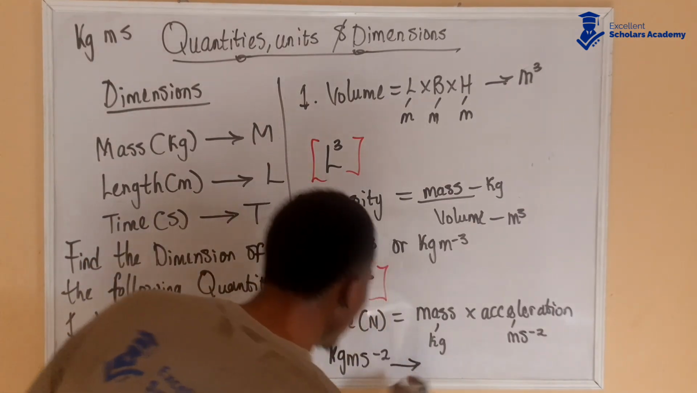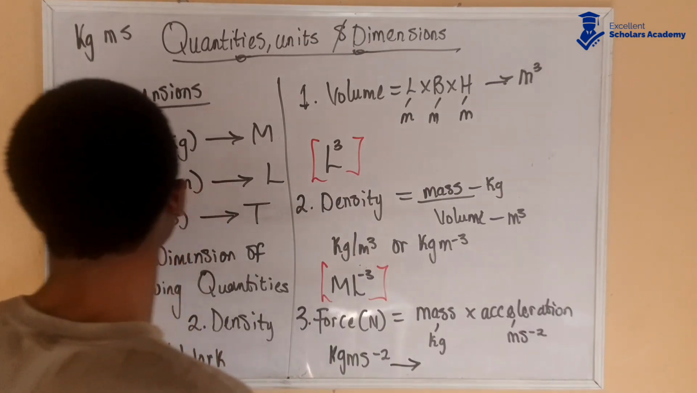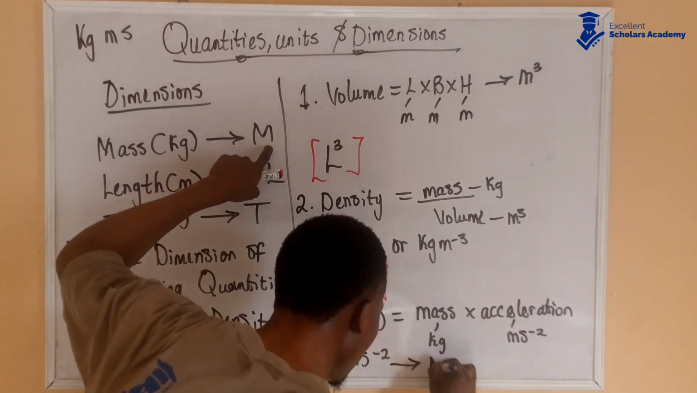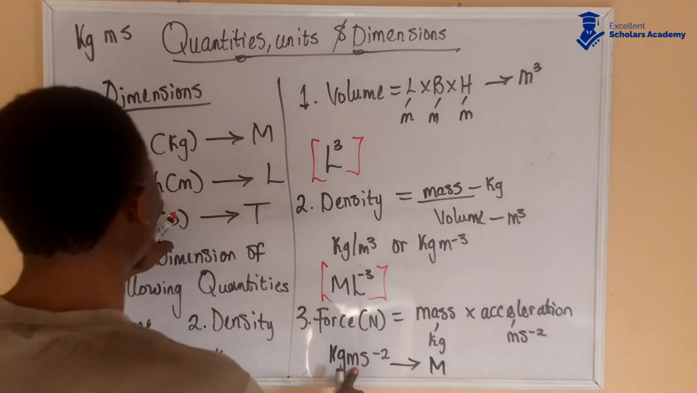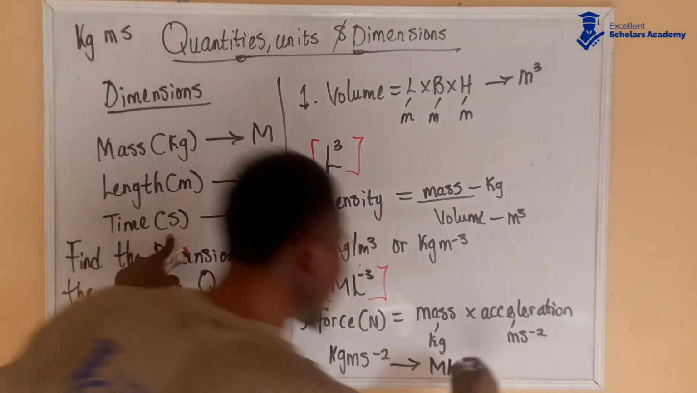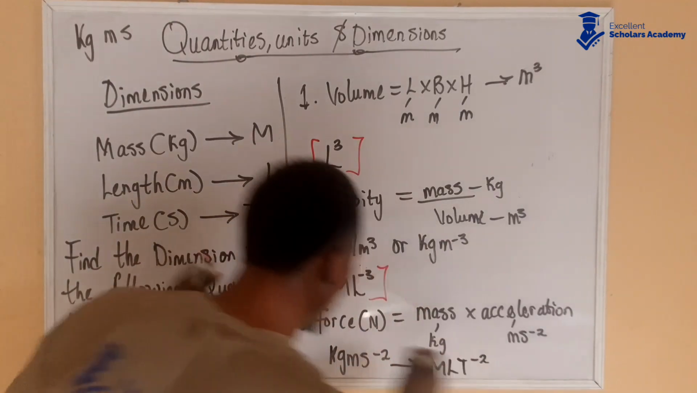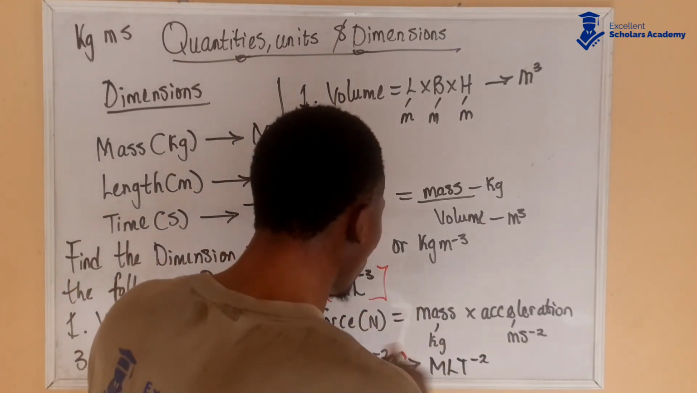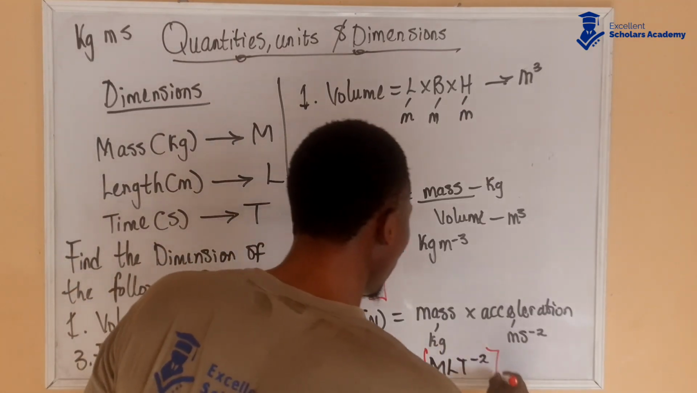So the dimension for force: kg is from mass, that's capital letter M. Then meter is from length, that's capital letter L. And then s is from time, that's capital letter T to the power of minus 2. So the dimension for force is M L T to the power of minus 2.